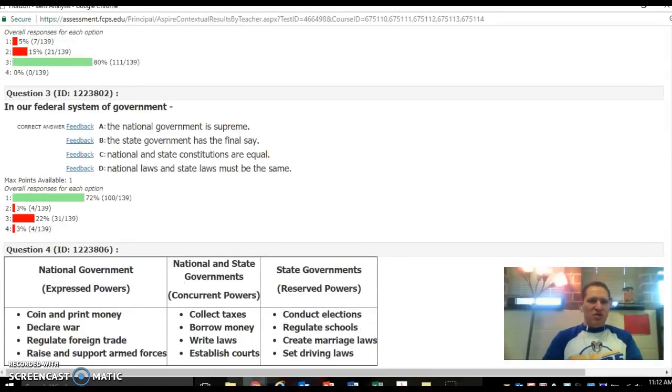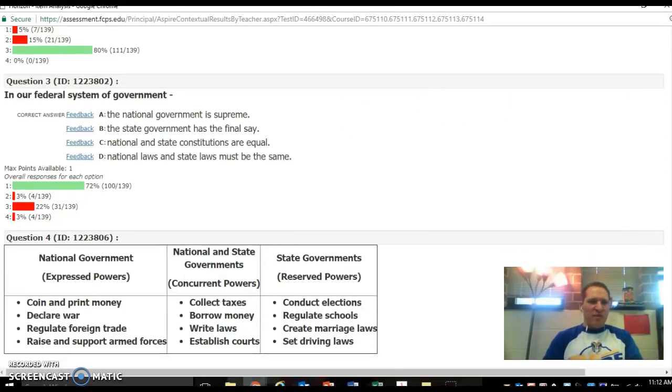And then number three was another one that I thought was pretty basic. National level supreme. Think about the 9-box chart. National level's on top of the 9-box chart, and that shows that that level of government is supreme. National and state constitution are not equal. The national government is supreme. Then whatever the national government doesn't have its hand in in terms of laws, state governments work with those reserved powers.